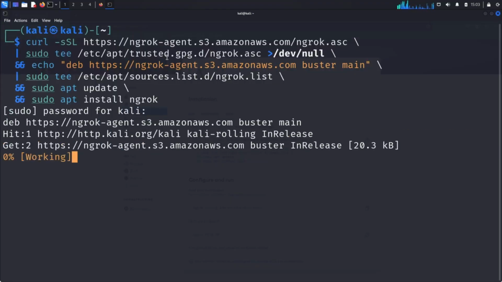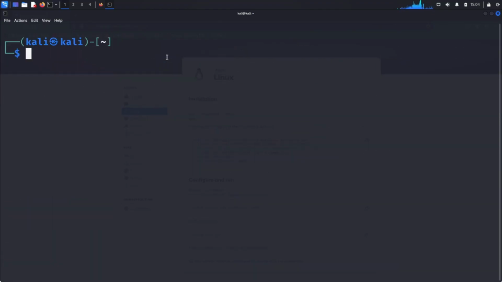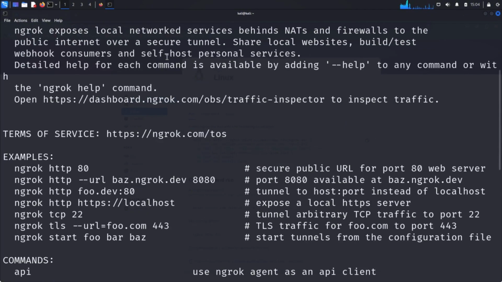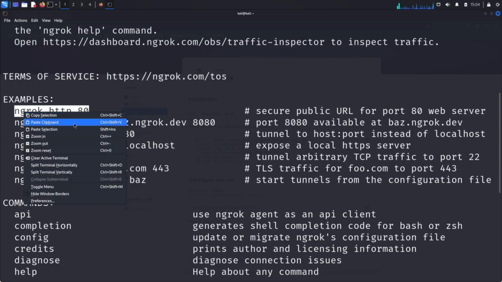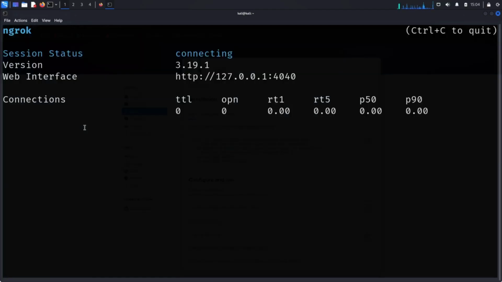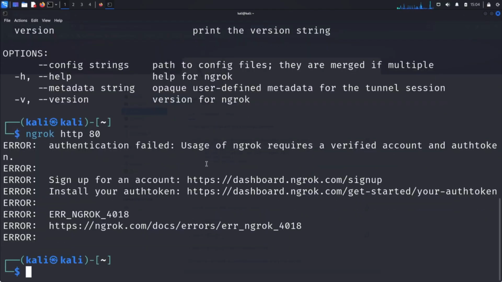Once Ngrok is installed, let's verify it. Type ngrok help in your terminal. This shows all available commands. Scroll down and you'll see some sample commands. Let's try the basic one, ngrok http 80. Notice the error? Ngrok is telling us we need to do two things: sign up for an account and configure our auth token. See those links in the error message. Let's handle them one by one.